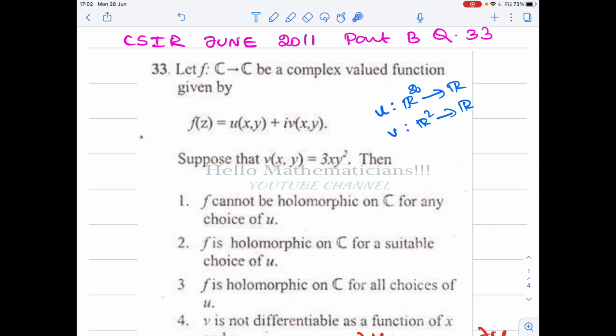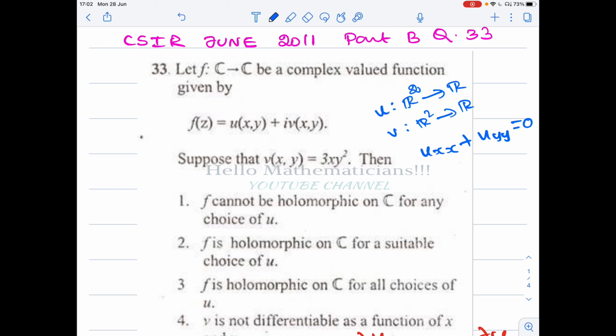Consider such a function u from R² to R. It can be the real or imaginary part of an analytic function only if it satisfies the Laplace equation. What is the Laplace equation? u_xx + u_yy = 0. That is a necessary condition.